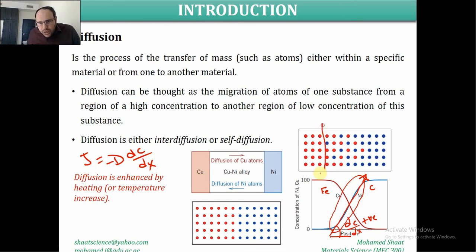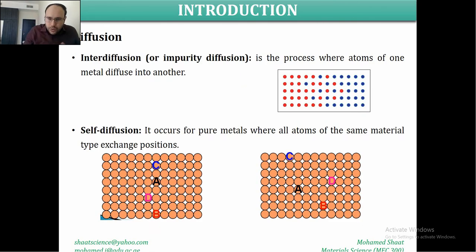We said that this is pure copper and this is pure nickel. In between, we're going to end up with a copper-nickel alloy. So within the alloying region, the change in the concentration of one element and the other element both represent straight lines, like linear functions. So if we assume this,